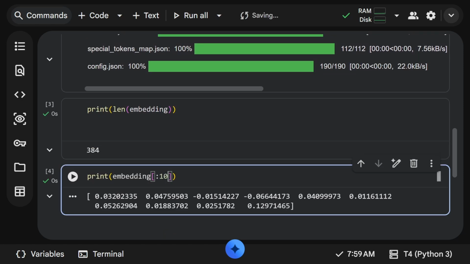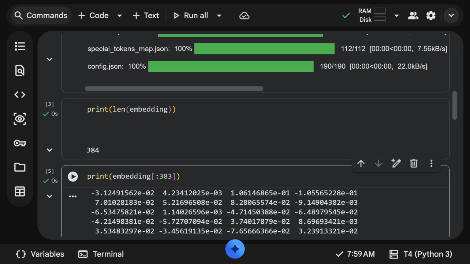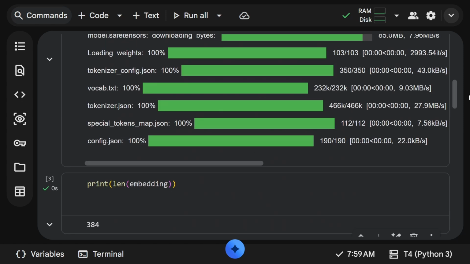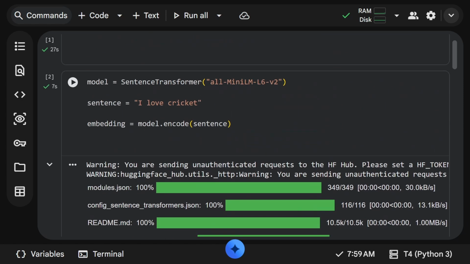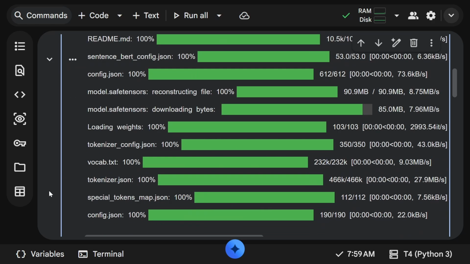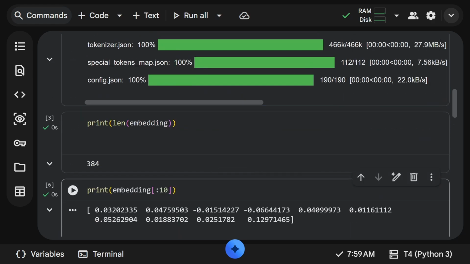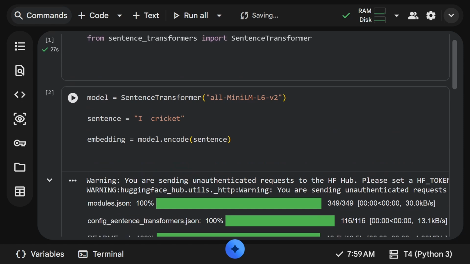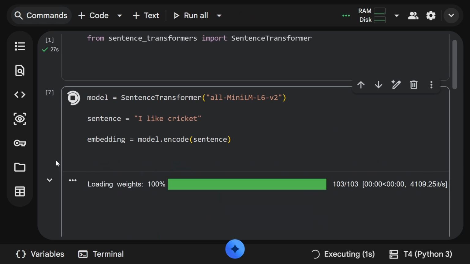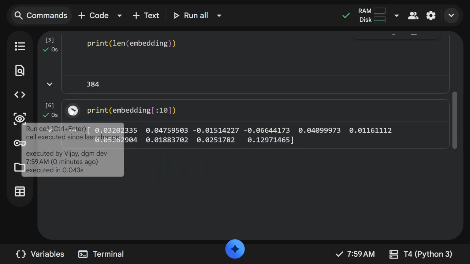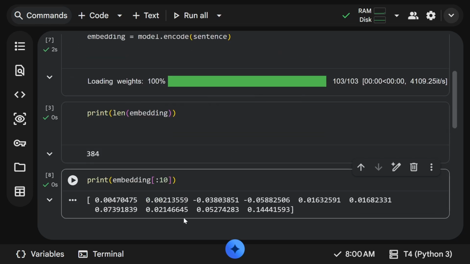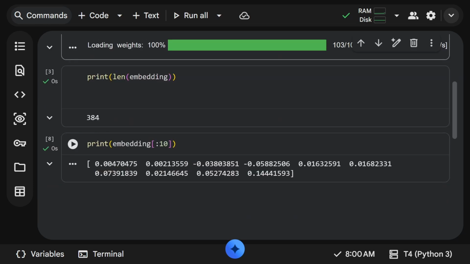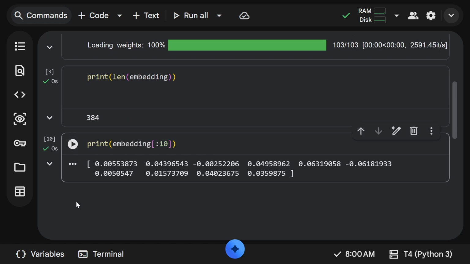If I show the entire embedding, all 384 values, it produces a big output. So you see how big it is. Individually it is nothing, but together it is the sentence. Now I use "I like cricket". Let us see what it produces. I'll make it 10 again. Just a little experiment. I got 0.032 initially. If I use "I like cricket", do I get something similar? Then I directly go here: 0.032, 0.004. So now "I hate vegetables". We'll see what happens. Here, first 2 are positive, next 2 are negative. What happens? We'll see. It is again something random. So we cannot know based on the first few values. We have to see everything.